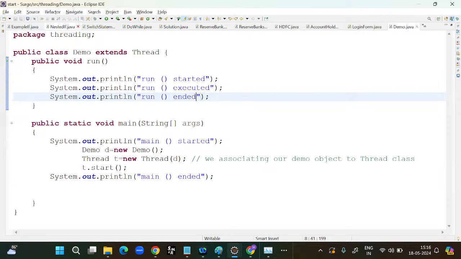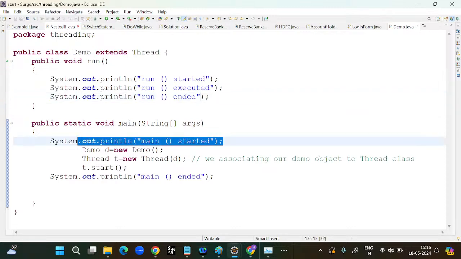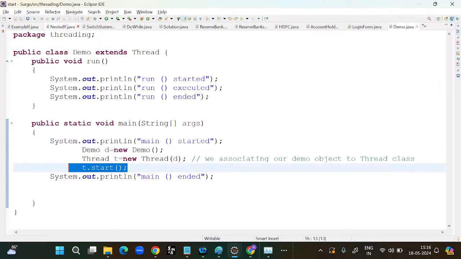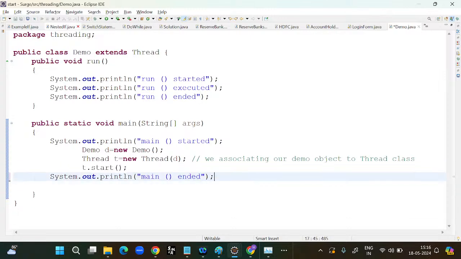So in the previous case, what did we observe? This line got executed the first time. After that, the controller will go to the next line. So next line we are calling the run method. Whatever statements are available under the run method got executed. After that, the last statement will be executed. Now in this case, we can observe.